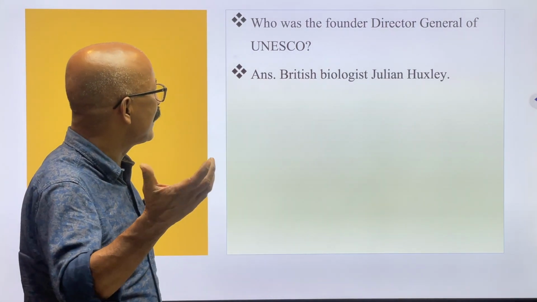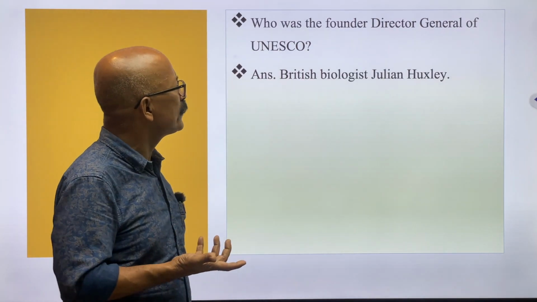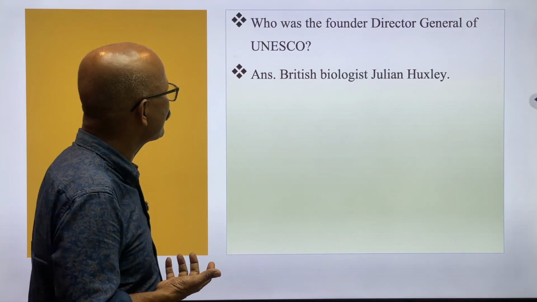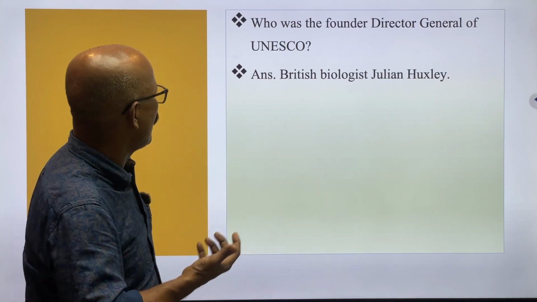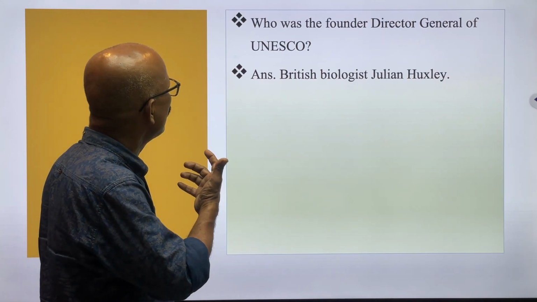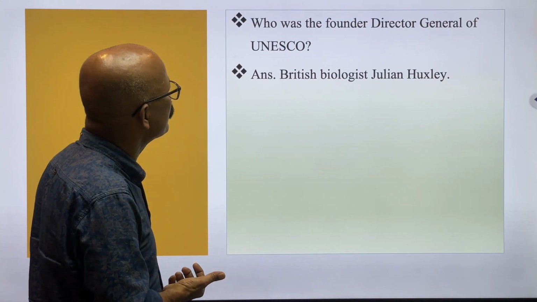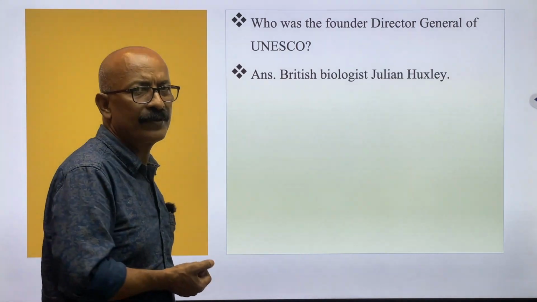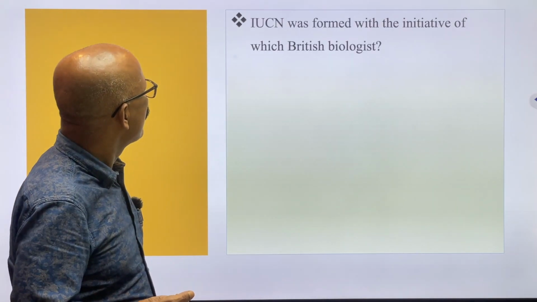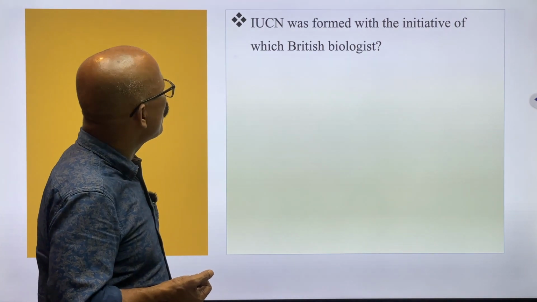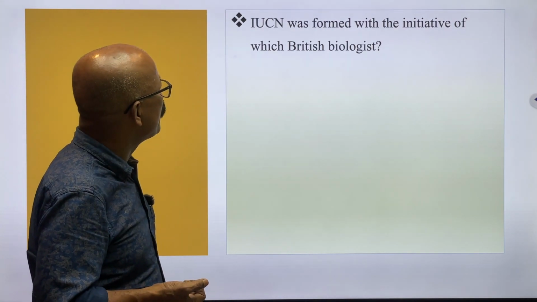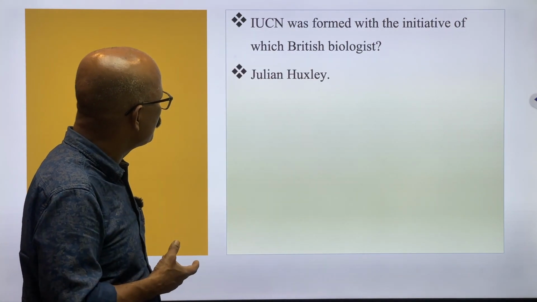Another question may arise: who was Julian Huxley? The answer will be British biologist, who was the Director General of UNESCO. IUCN was formed with the initiative of which British biologist? And the answer is Julian Huxley.